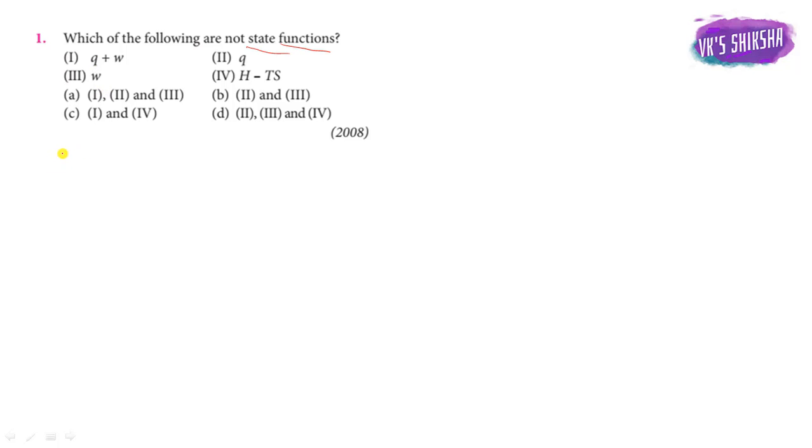तो what is state function, ये हम लोगों को पता है। Okay, and it is also called as the state variables.